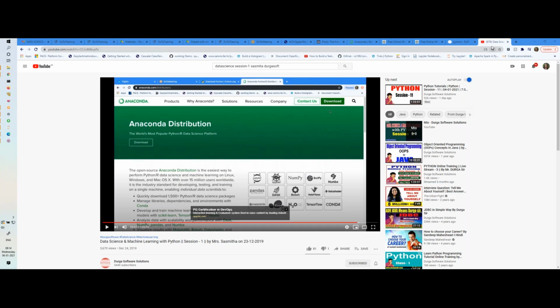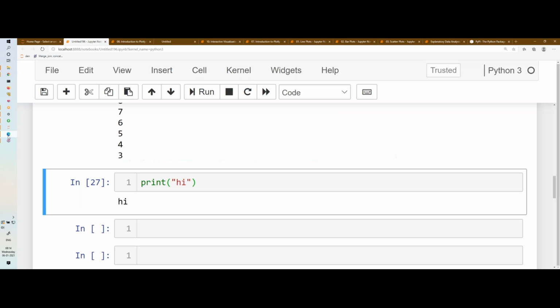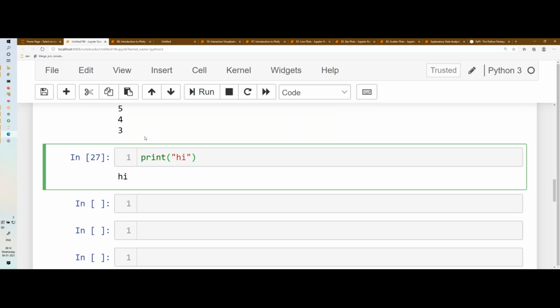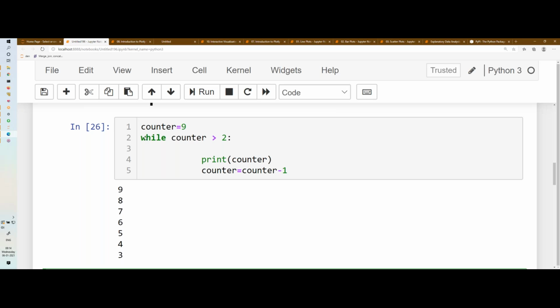You just play the video, you will understand what that is. Session 1 is about installation. This is not about Jupyter Notebook. Session 1 is about Anaconda installation. Session 2 is about Jupyter Notebook. You need to go through this too, and then you can understand. I have told in the video how to open, how to upload, how to download, everything, how to create nice documents using Jupyter. Is it clear for everyone?